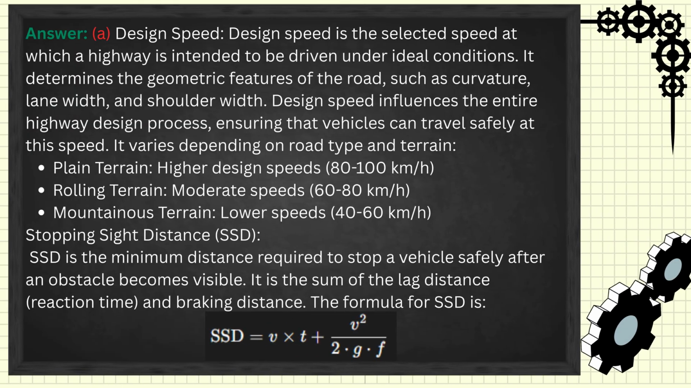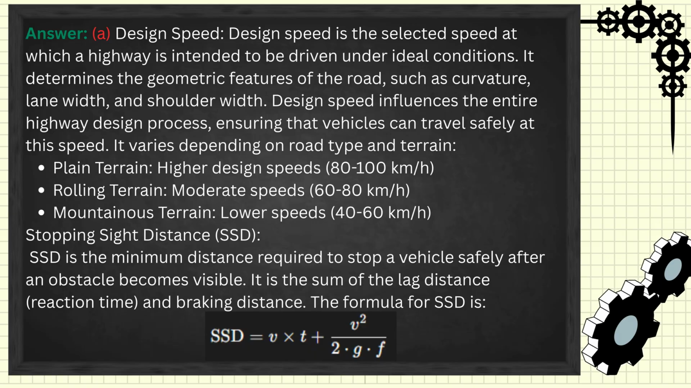Answer. A. Design speed. Design speed is the selected speed at which a highway is intended to be driven under ideal conditions. It determines the geometric features of the road, such as curvature, lane width, and shoulder width. Design speed influences the entire highway design process, ensuring that vehicles can travel safely at this speed. It varies depending on road type and terrain. Plain terrain, higher design speeds, 80-100 km per hour. Rolling terrain, moderate speeds, 60-80 km per hour. Mountainous terrain, lower speeds, 40 to 60 km per hour.